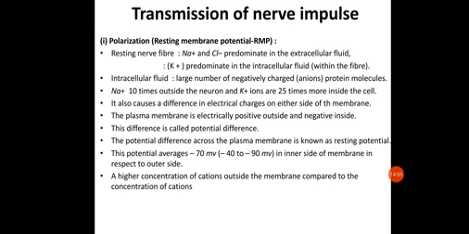So a resting nerve fiber is a fiber that is not conducting an impulse. The sodium and chlorine ions are predominant in the extracellular fluid.